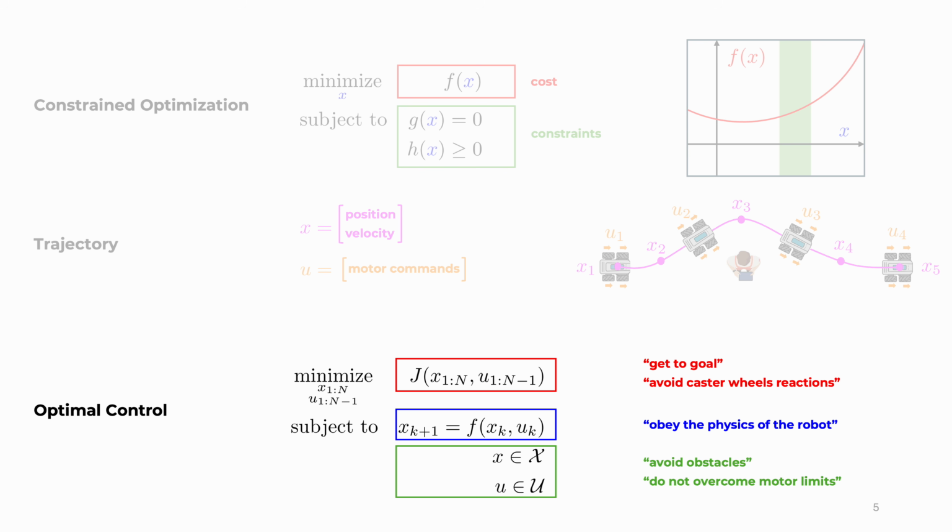So, as a master's thesis student, as soon as I understood that the only thing that I had to do was to transcribe my control problem into a constraint optimization problem, I genuinely thought that my master's thesis was straightforward. I can most definitely say that that was not the case, and to kind of illustrate that, let me show you the process that I went through. As soon as I started implementing my algorithm, I realized that I was getting solver failures. What this means is that the solver that actually is solving the constraint optimization problem, instead of providing me with an optimal motion, it was giving me an error.